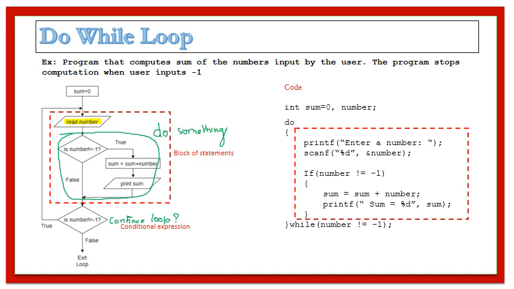Inside this block of code, initially we ask the user to input the number. If the number is not equals to -1, only then we add the number to the existing sum and we print the sum. If the number is equals to -1, we simply quit the while loop.